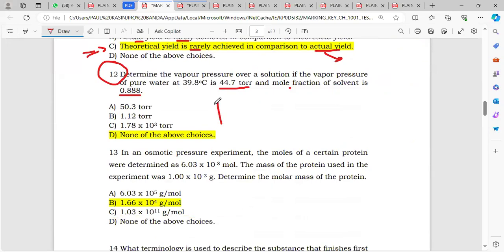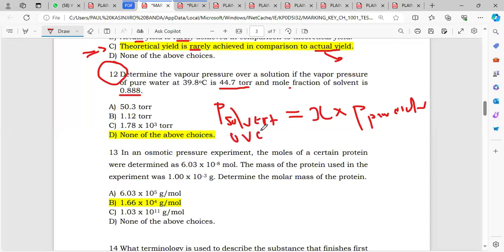Okay, so Raoult's law is given by this formula. We're saying the pressure of the solvent over the solution is equal to the mole fraction, which is given by X, multiplied by the pressure of the pure solvent. So the pressure of the solvent over a solution here is given by the mole fraction multiplied by the pressure of the pure solvent.